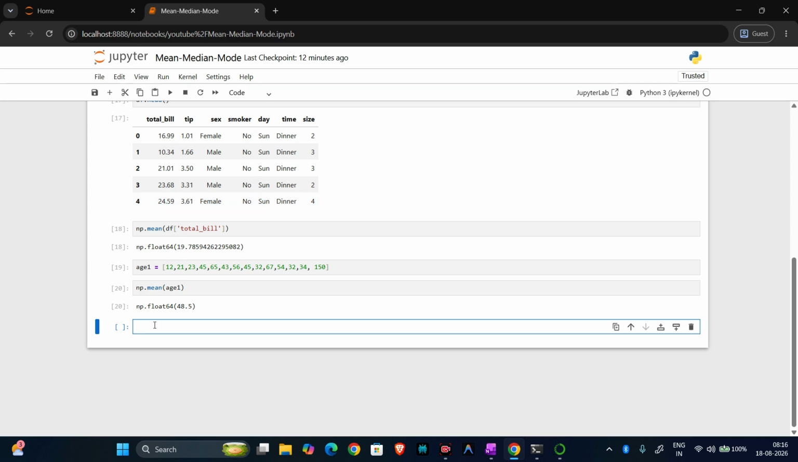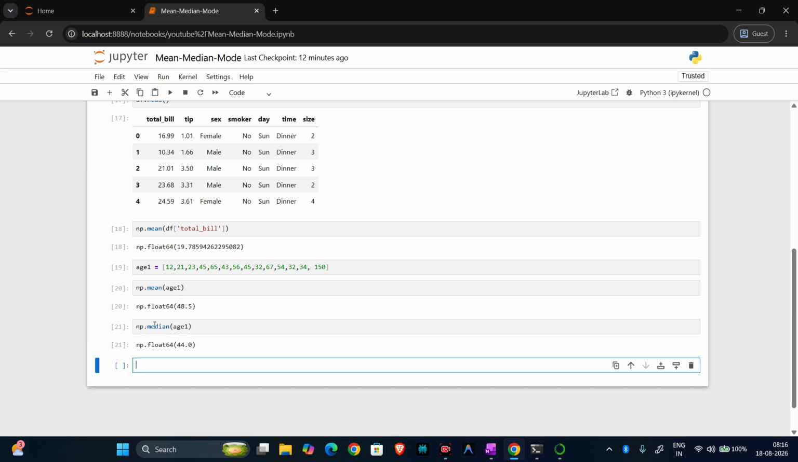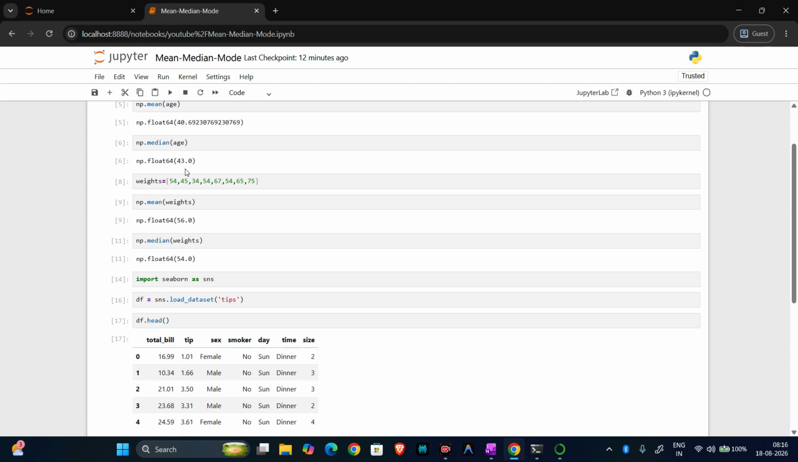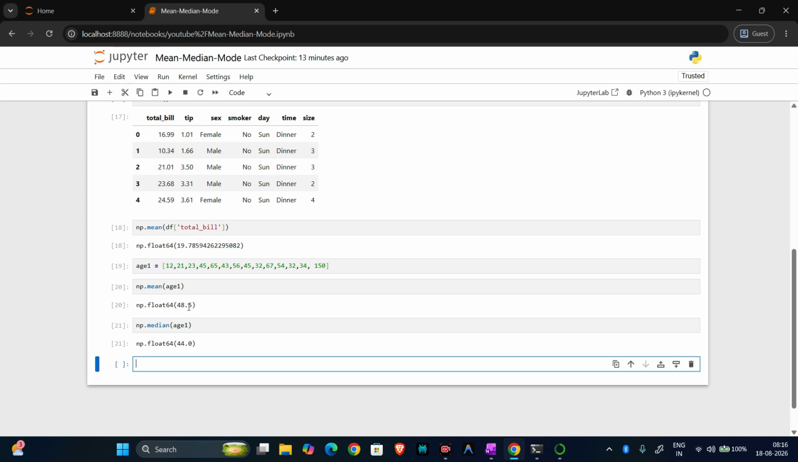What about the median? We will check np.median. So we are getting 44.0. Previously the median was 43, right? So here we are getting 44. So this is how we can check it. If we increase more outliers, the difference will be larger, right?